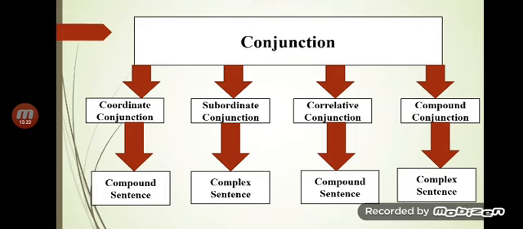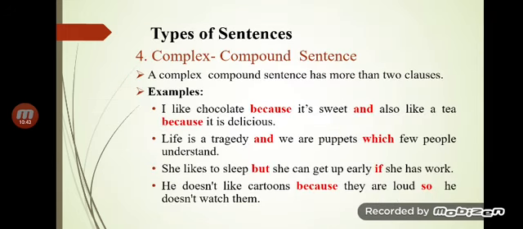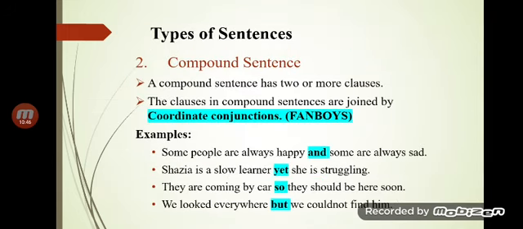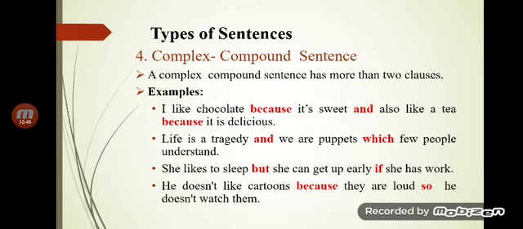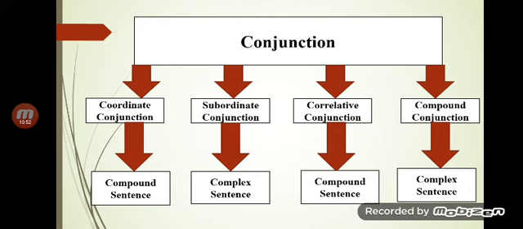By the use of coordinate conjunction we form compound sentences. By the use of subordinate conjunction we form complex sentences. By the use of correlative conjunctions, which are used in pairs, either or, neither nor, not only but also, we form compound sentences. By the compound conjunction, as if and all these, we may make the complex sentence. So please, you have got all these different types of conjunction and their names. Please do use them in different clauses. Remember this, it is very important how we form the sentences. These conjunctions and their role are very important. So you must remember that.